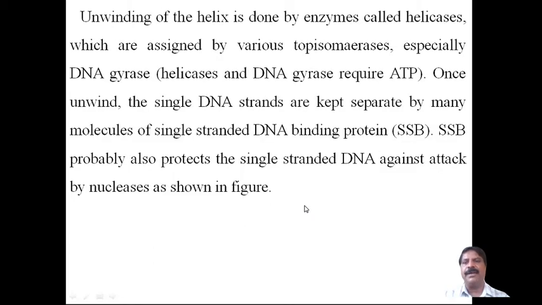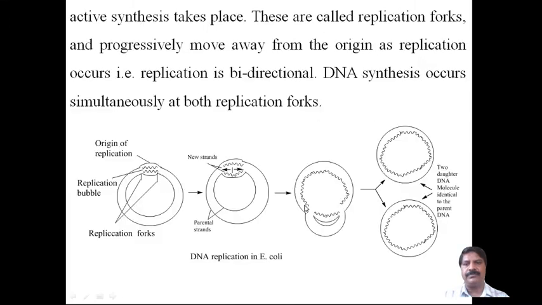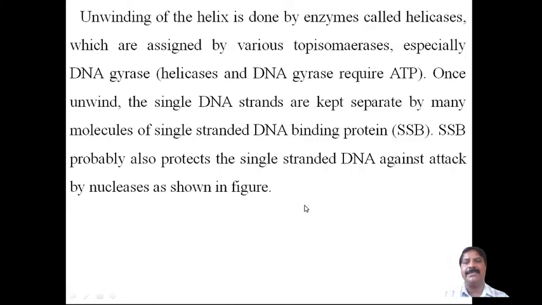Now, the unwinding of the helix is done by enzymes called helicases, which are assisted by various topoisomerases, specifically DNA gyrase. Helicase and DNA gyrase require ATP.